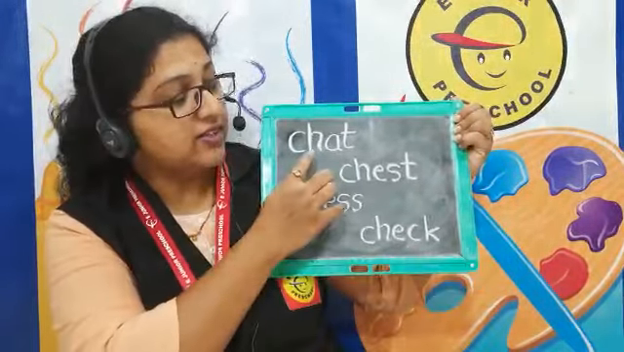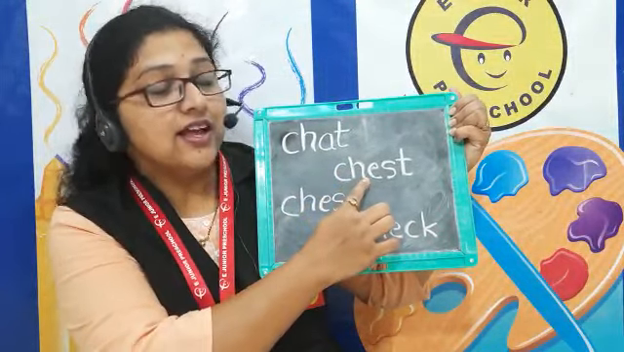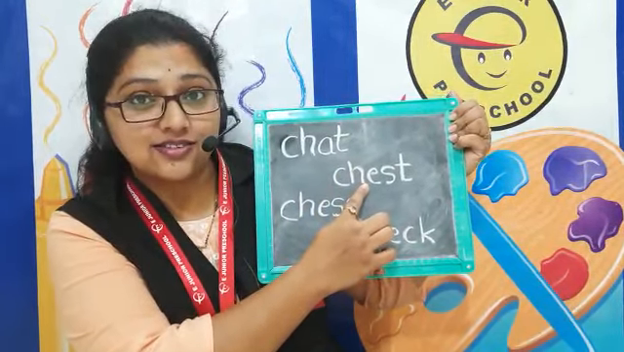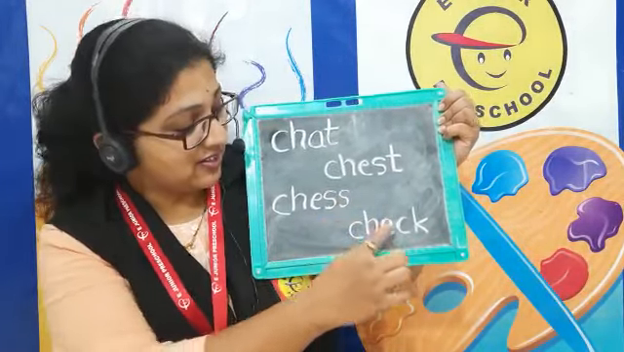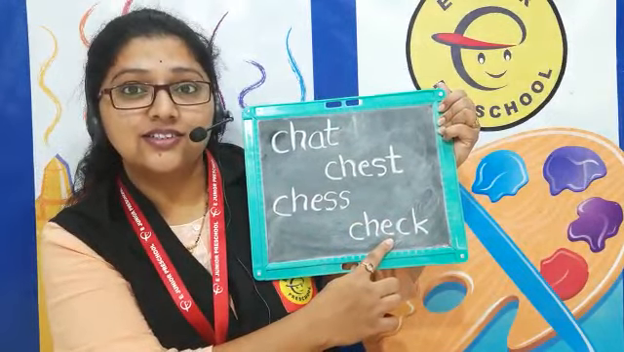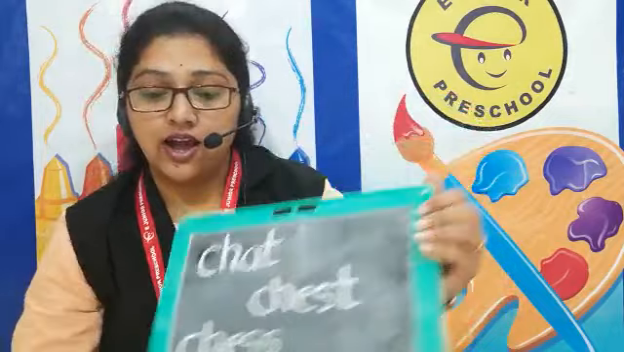And also there are some words where this digraph comes. Some are with me. We go through those words. The first word is chat. Chat. The next one is chest. Chest. The next one is chess. Chess. The next one is check. Check. These are words where this digraph comes, and this digraph also has a jingle.